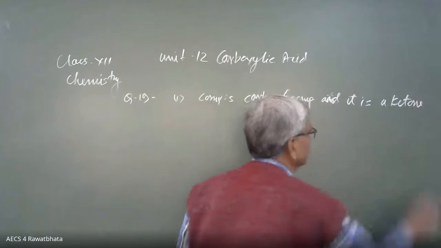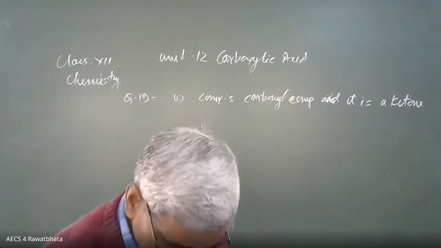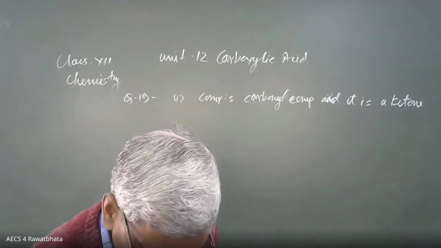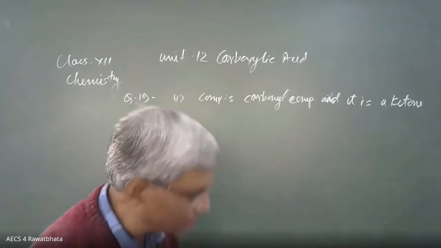It is a ketone because it is not going to combine with Tollens reagent, and it forms an addition compound with sodium bisulfite. It gives a positive iodoform test.